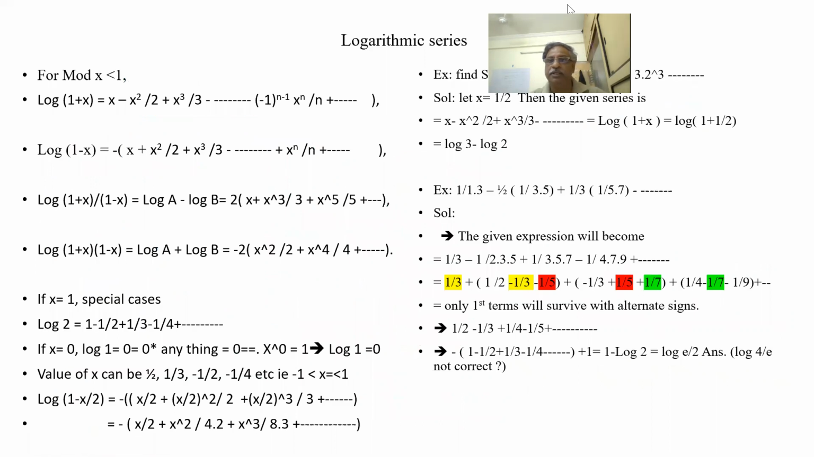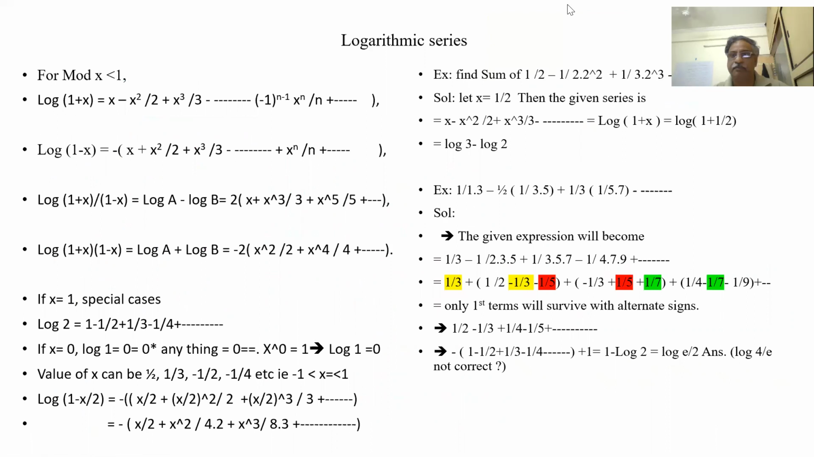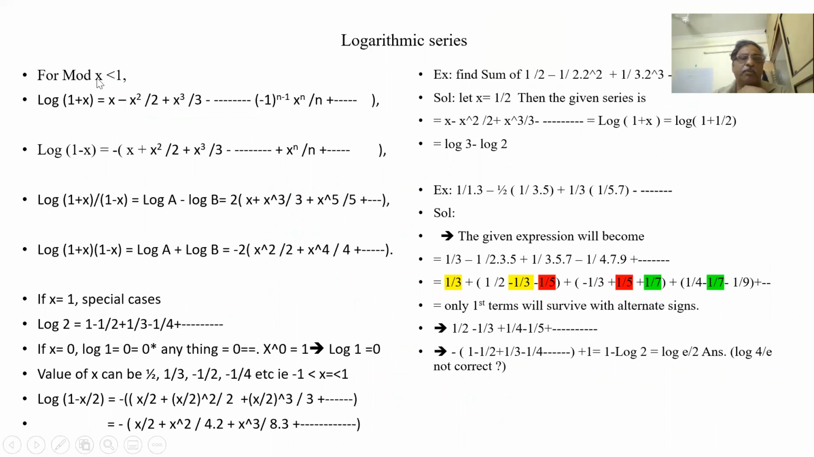Now we will understand logarithmic series. Mod x is less than 1. If it is more than 1, this is not applicable. If mod x is less than 1, mod x means what? Minus 1 to plus 1. It should not be minus 1, it can be plus 1, but it cannot be minus 1. Minus 1 means 1 plus x is 0, and log 0 is not defined. So more than minus 1 and up to 1. So minus 1 is less than x, which is less than or equal to plus 1. So this is how it is defined.